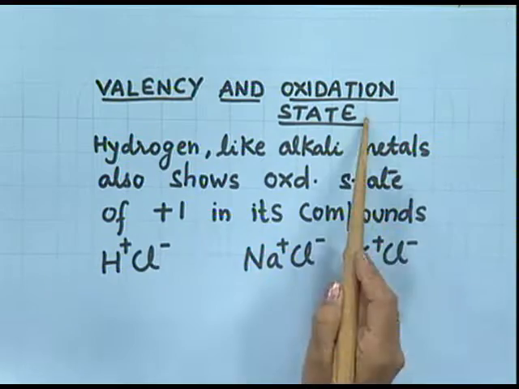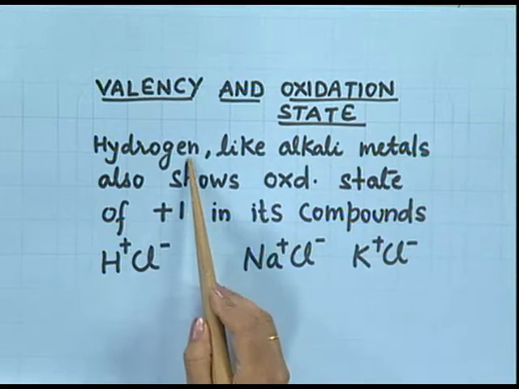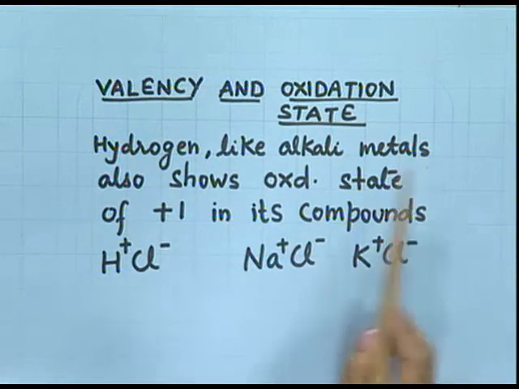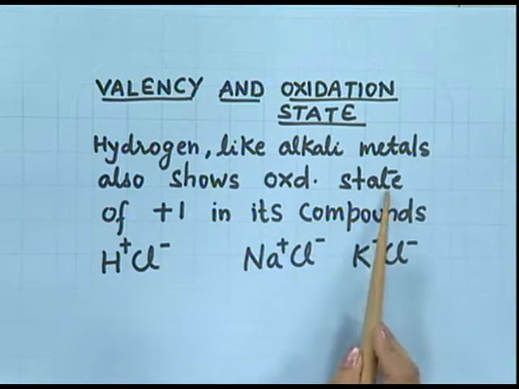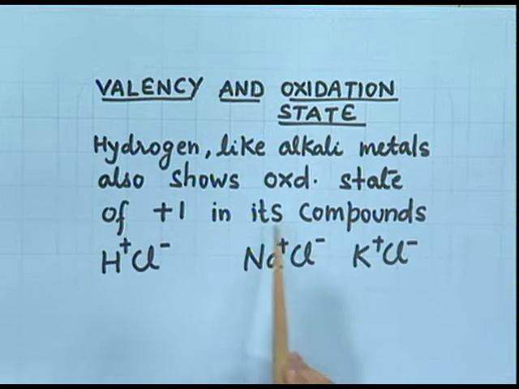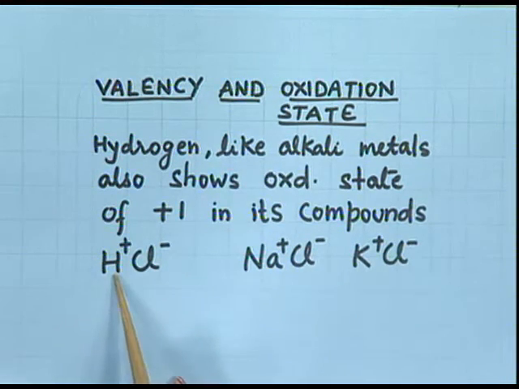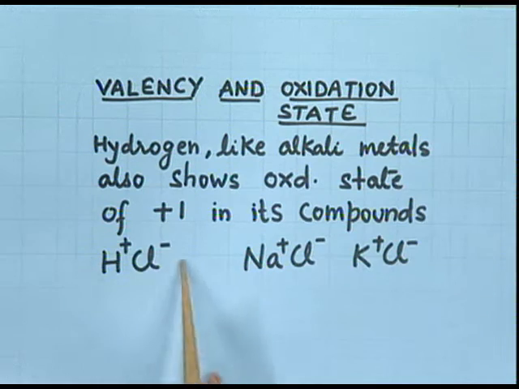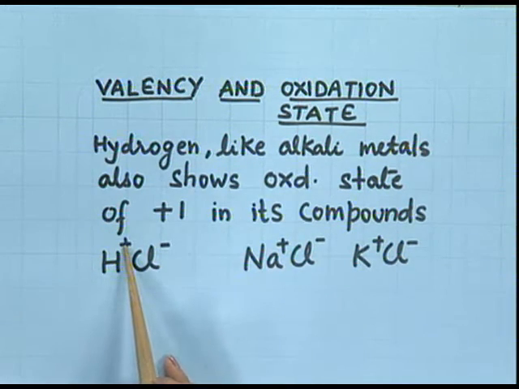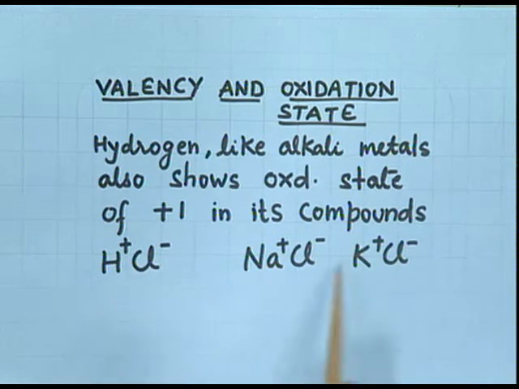Valency and oxidation state. Hydrogen, like alkali metals, also shows oxidation state of +1 in its compounds. Just see the examples. HCl, hydrogen chloride, in which H is in +1 state. Similarly, the alkali metals like sodium and potassium, they both are in the +1 state.